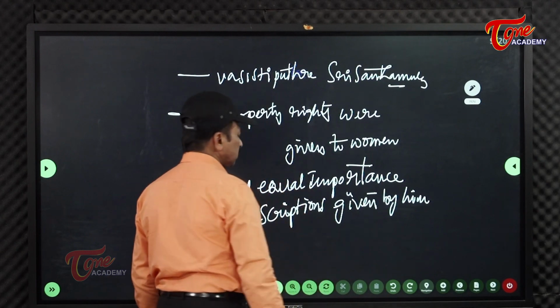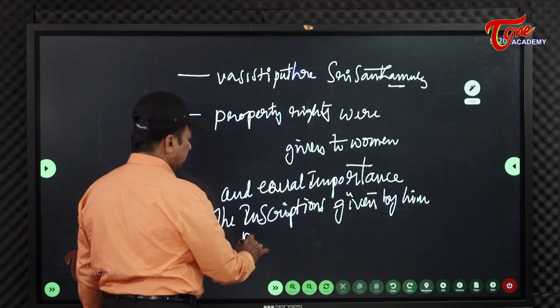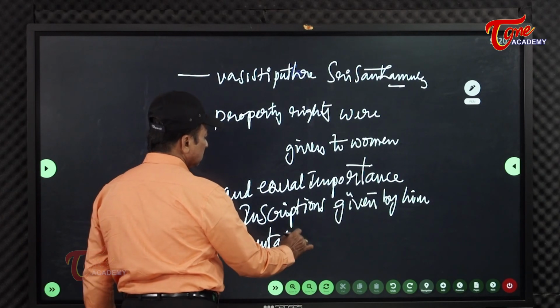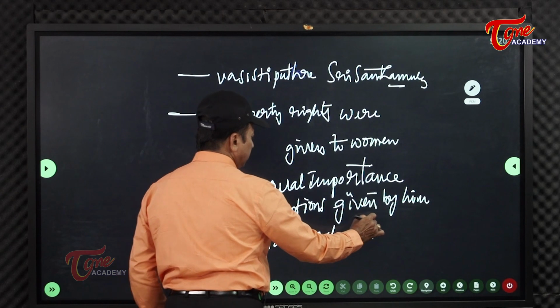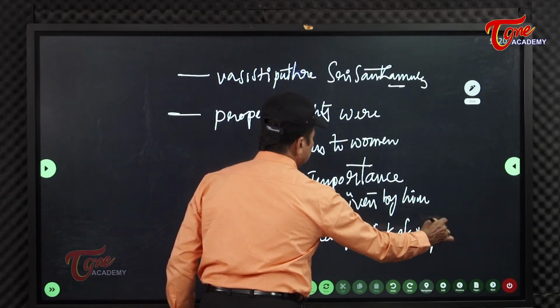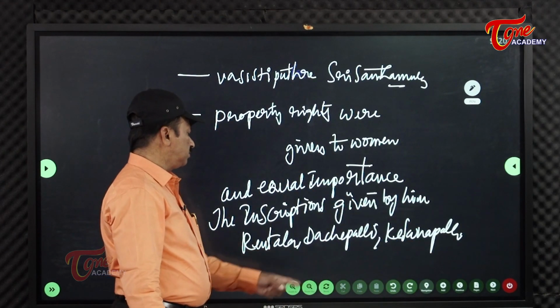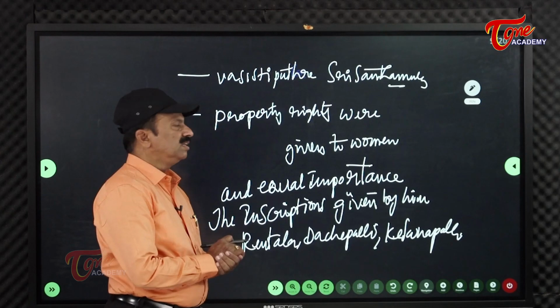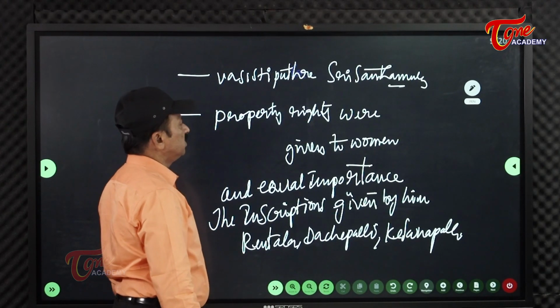What are the important inscriptions? One is Rentala, Dachepalli, Keshanapalli. All these inscriptions were given by him, and they give a good account about this ruler.